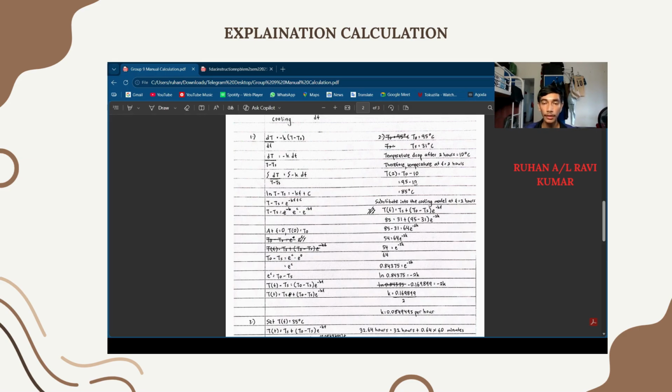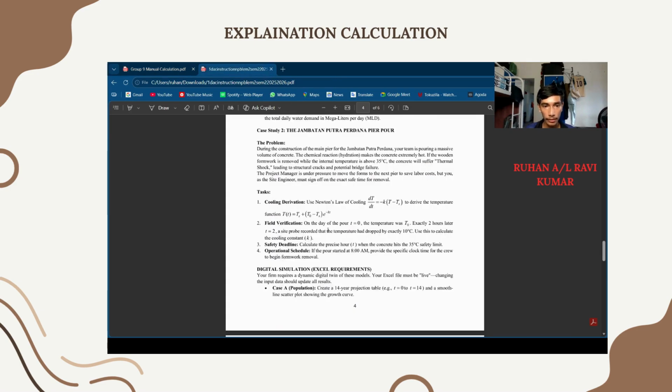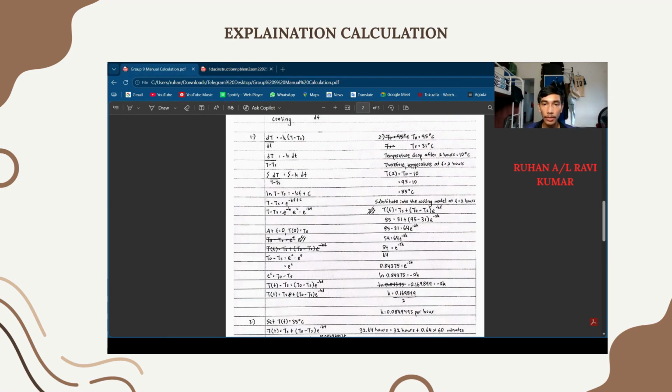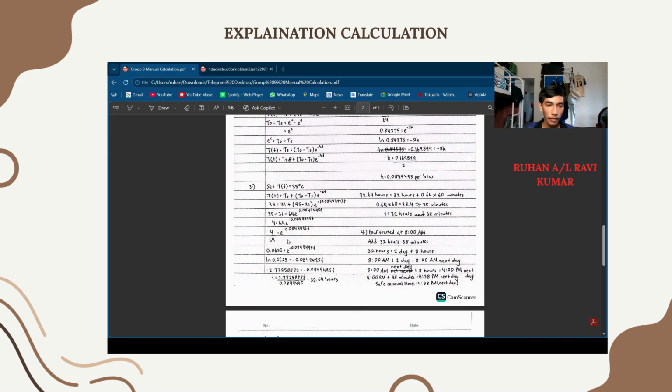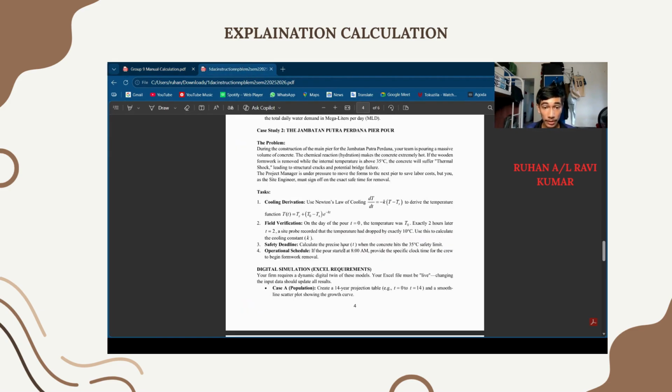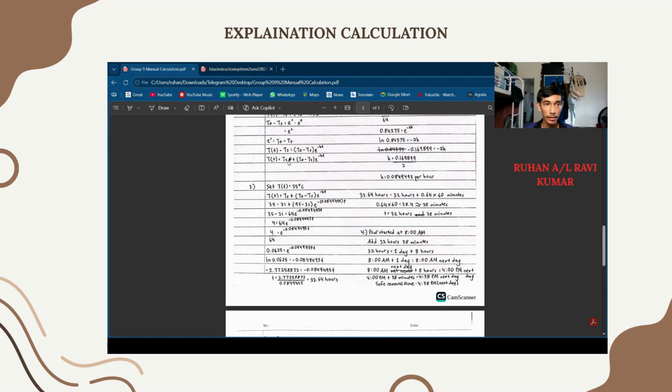Now we have to find the constant k. Using the question, we see that exactly 2 hours later, T2 equals a drop of exactly 10 degrees Celsius. We got all of the information. We used Newton's cooling formula, and for k we got 0.0849495 per hour. Moving on to question 3, we have to find the precise hour when the concrete hits 35 degrees Celsius. We used Newton's cooling formula, substituted all the values that we got, and for t we got 32.64 hours.